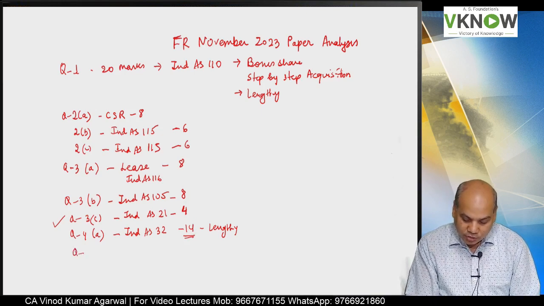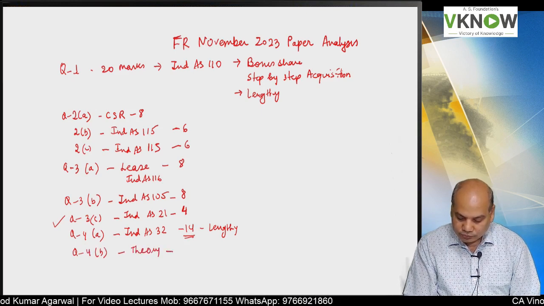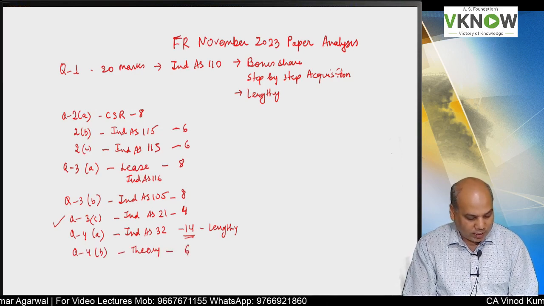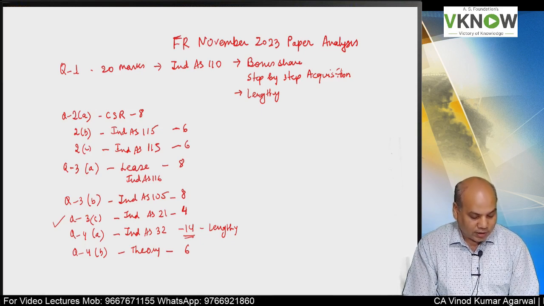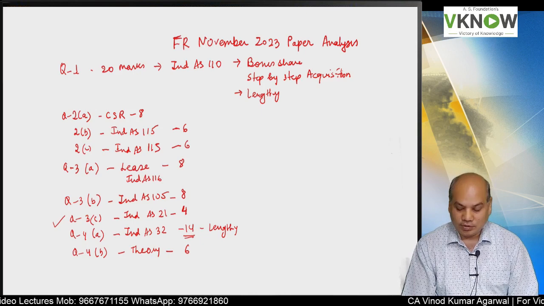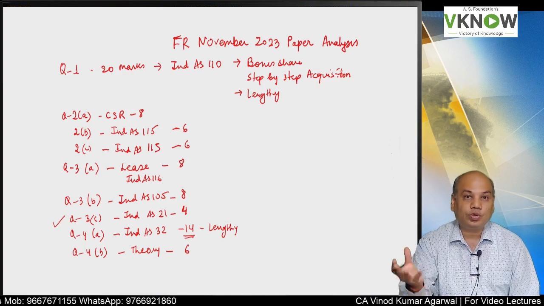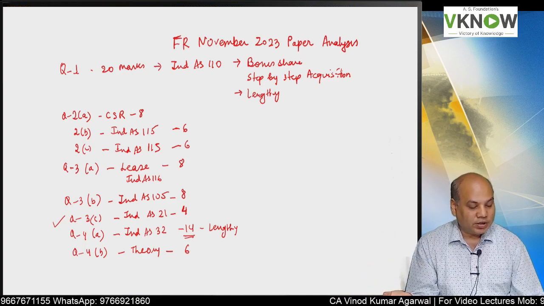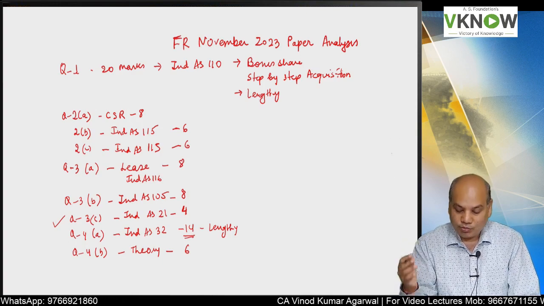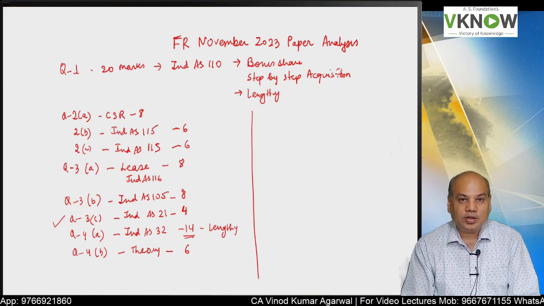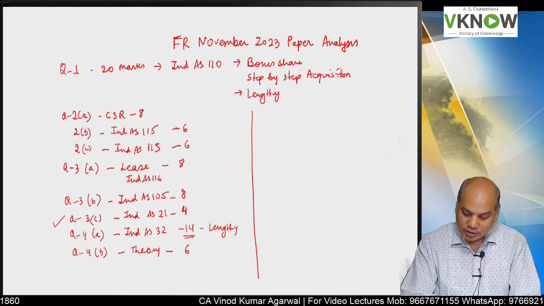Very easy question. Then question number 4B is a theory question for 6 marks for old course. Discuss the cost constraint on useful financial information, or discuss the characteristics of a good financial statement. So you can write as much as you can. Your imagination will only stop you from writing the answer. Otherwise, I am sure the student must have filled reams of pages, tons of pages.